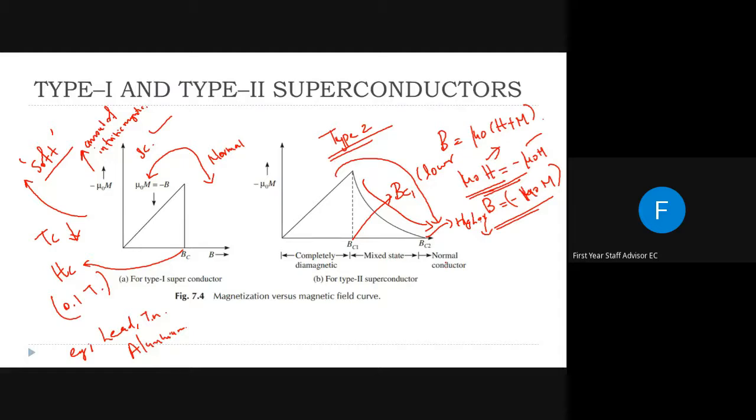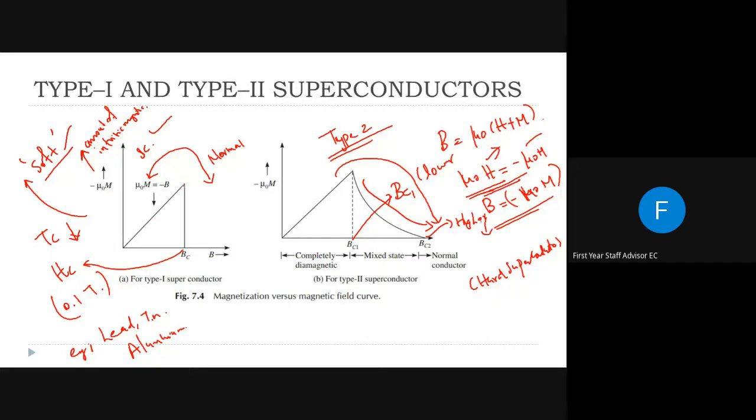What are the examples for type 2 superconductors? Before that, these type 2 superconductors are also called hard superconductors. Why? Because type 1 superconductors are called soft superconductors, because destroying the conducting property of this material is easy.